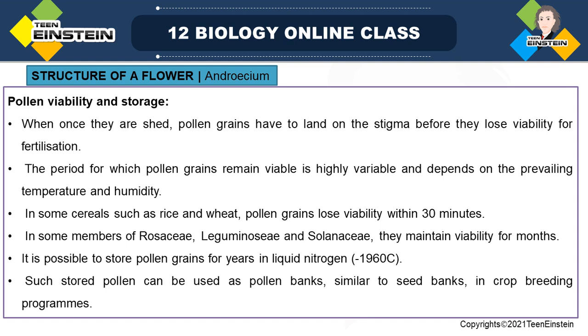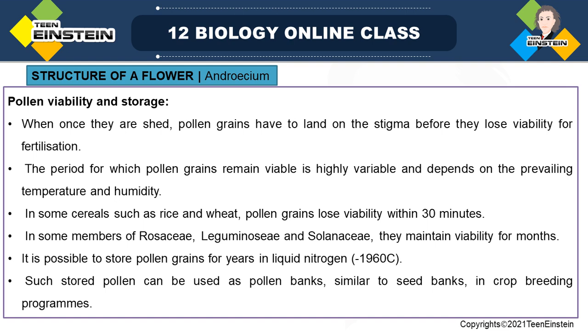And liquid nitrogen means it is at minus 196 degrees centigrade, right? So we can store for several years like that. Stored pollen grains can be used as pollen banks. Just like a seed bank, we can utilize this property of pollen grains and use them as pollen banks. We can use this in crop breeding also, because the pollen can be used to produce hybrids, right?